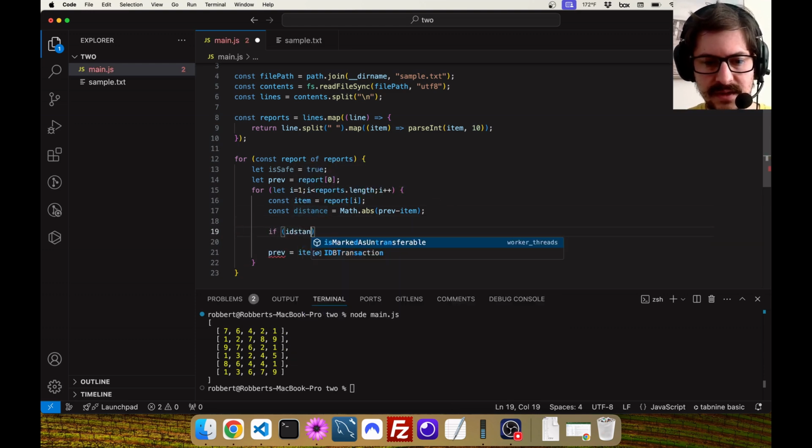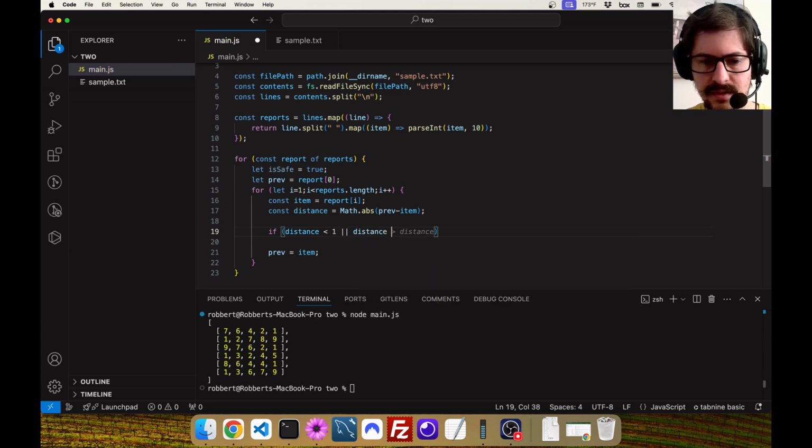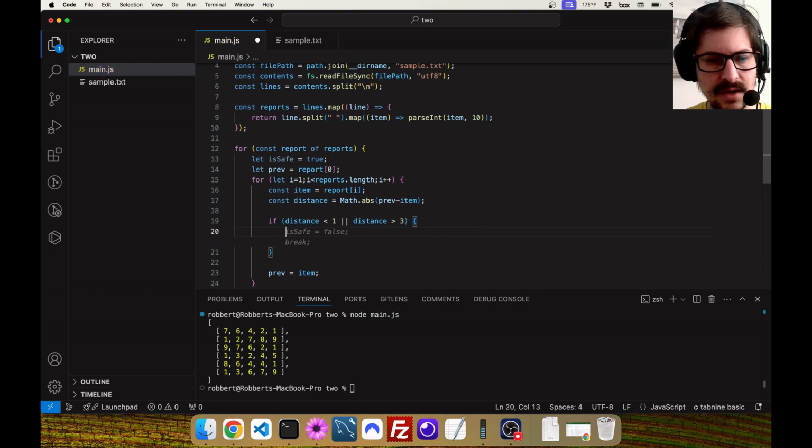If distance is less than 1 or distance is greater than 3, that makes perfect sense, is safe equals false. The break here is actually not required, but at this point we figured out it's not safe. There's no point in continuing forward, right? There's no reason.